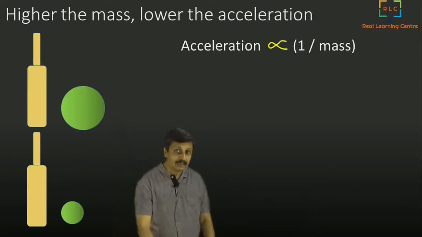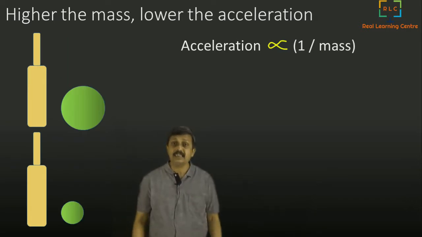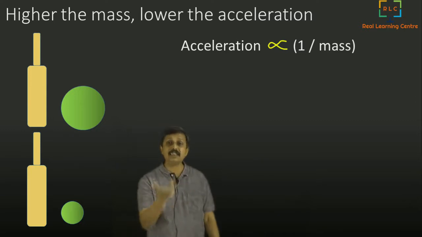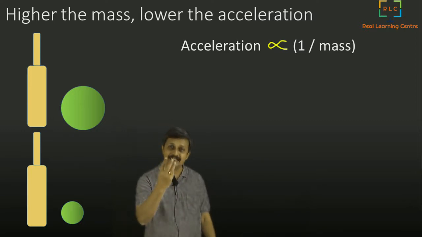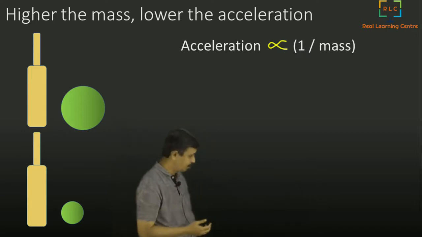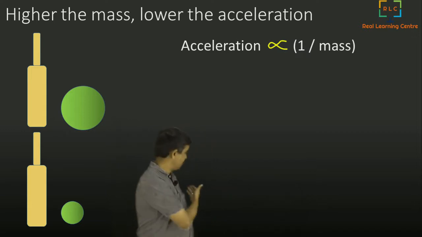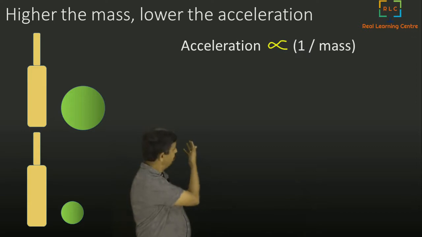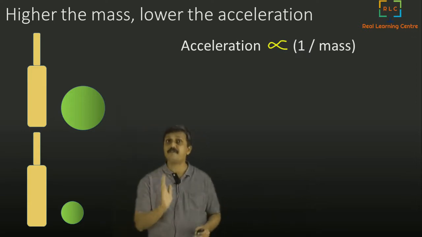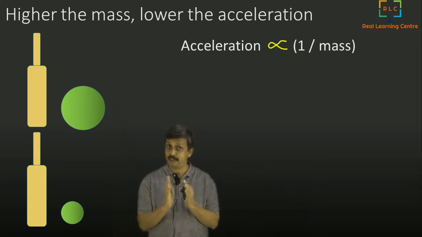The second part is that acceleration is inversely proportional to the mass. That means if we increase the mass, acceleration decreases. Now what does it mean? I have two balls, one big ball and one small ball. Now I will hit with the same force. See, the bat is at the same distance from the two.